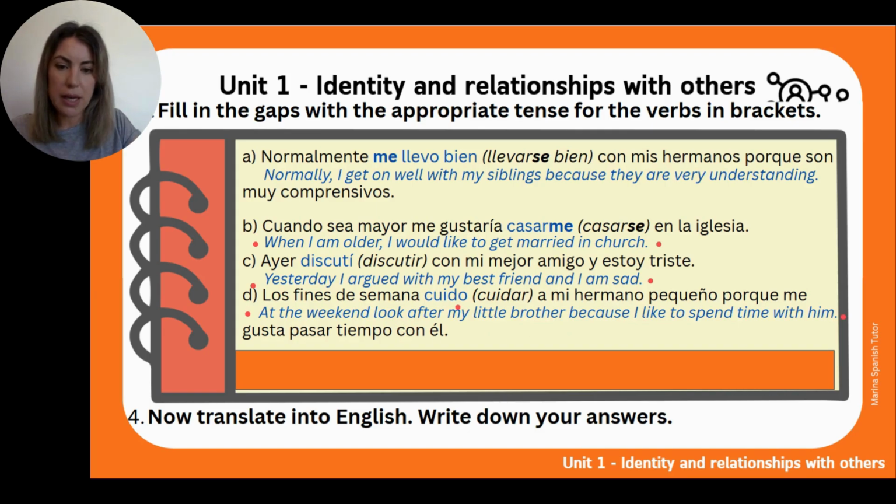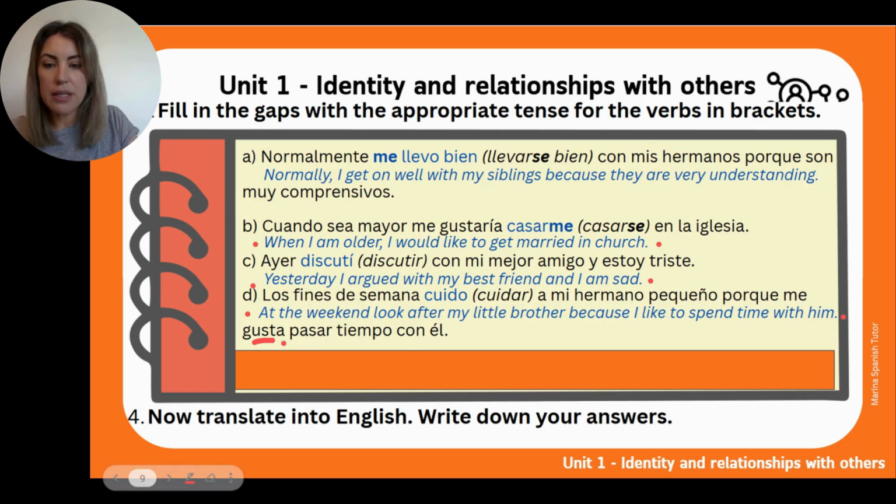Marina, could the sentence be in the imperfect? Yes, it could, if this part was also in the imperfect. For example, cuando era pequeño, when I was little, or younger, cuando era más pequeño, los fines de semana cuidaba a mi hermano pequeño porque me gustaba pasar tiempo con él. Okay, so los fines de semana here is in the present tense only because this part here is in the present tense. So it's telling us that it needs to match.